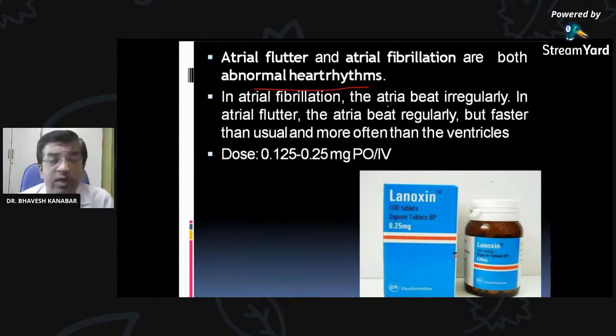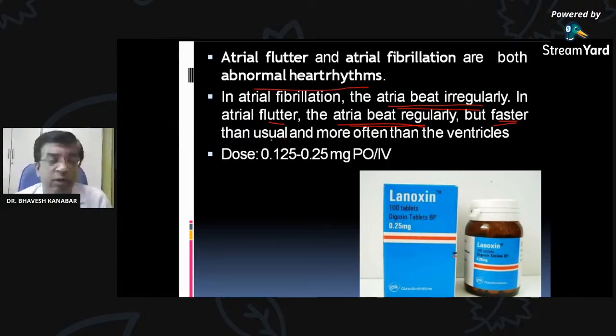In atrial fibrillation, the atria beat irregularly. In atrial flutter, the atria beat regularly but faster than usual. So that is the difference between atrial fibrillation and atrial flutter. In atrial flutter, the atrial rate can be more than 200, even 250 per minute.